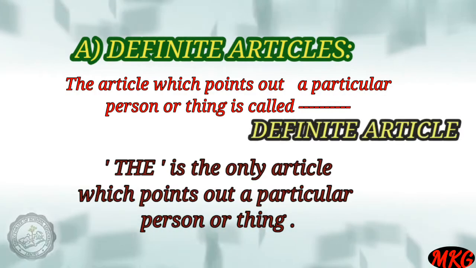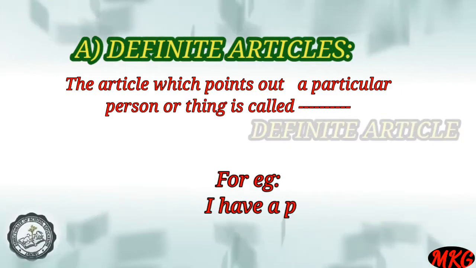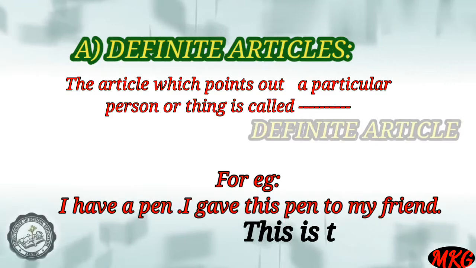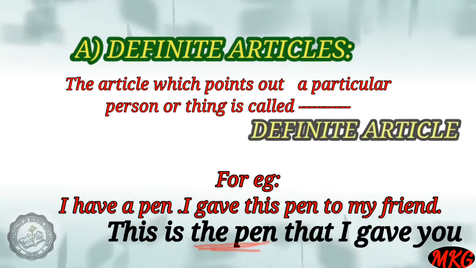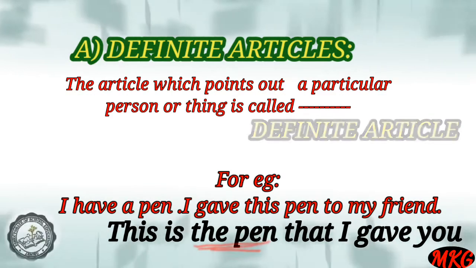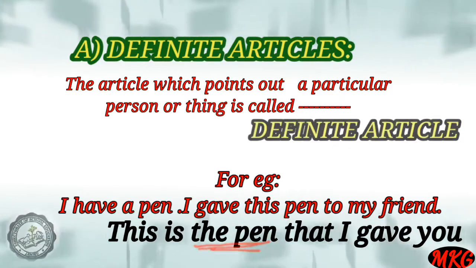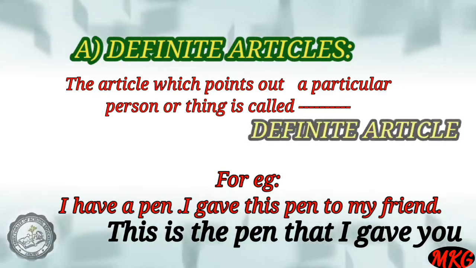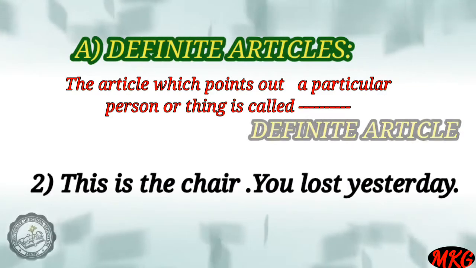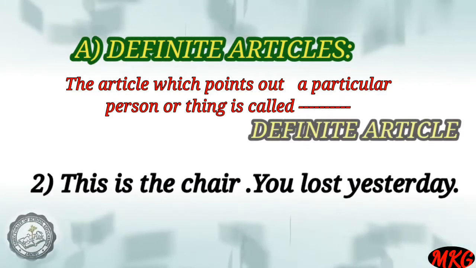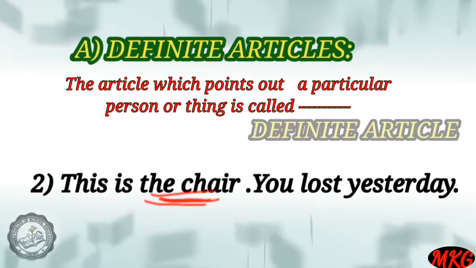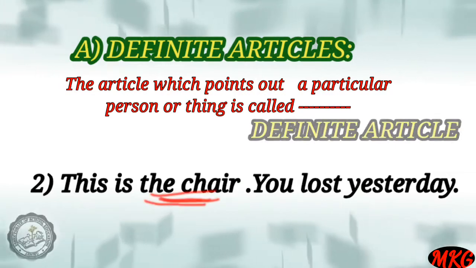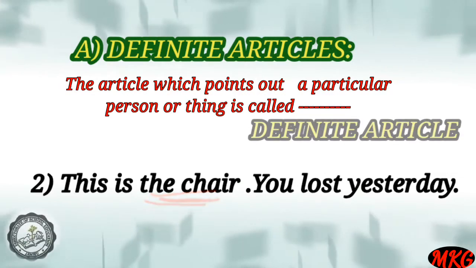Suppose I have a pen and I gave this pen to my friend. So then I say, this is the pen that I gave you. It means I am talking about a particular pen, a particular thing. In the similar sense, I am saying this is the chair that you lost yesterday. So here, when I am saying the chair, it means I am referring to a particular thing.